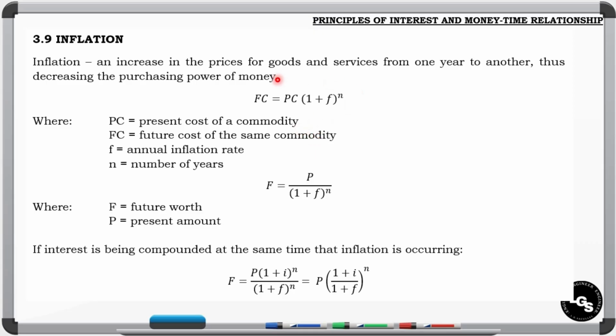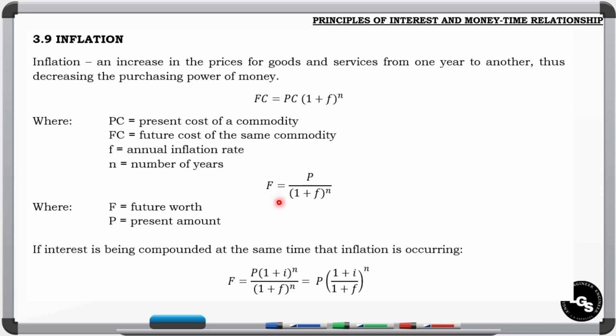So we have here the first formula, FC, that is the future cost, equal to the PC or the present cost of any commodity or any goods or services multiplied by 1 plus f, that is the inflation rate per year, always in terms of the annual inflation rate, raised to n, the number of years. We use this formula if we want to know the future cost of a certain commodity. For the second formula, this is what we use if we want to know the future worth of our money today.